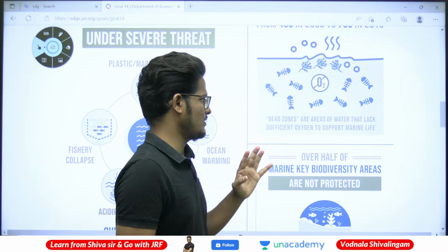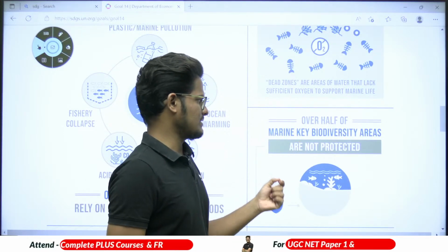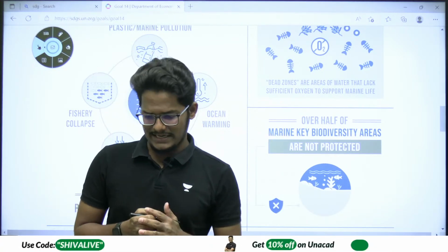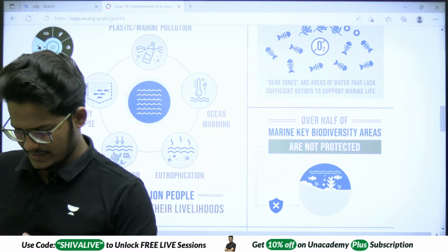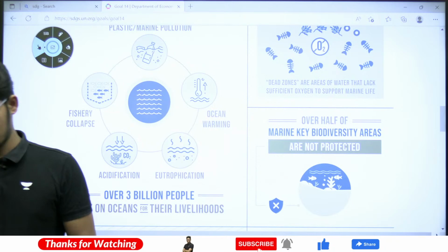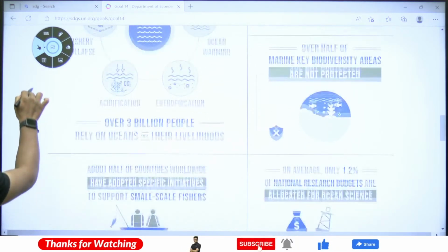Those are dead zones. Over half of marine key biodiversity areas are not protected. 50% of the key biodiversity areas are not at all protected by the government or by taking a proper initiative.